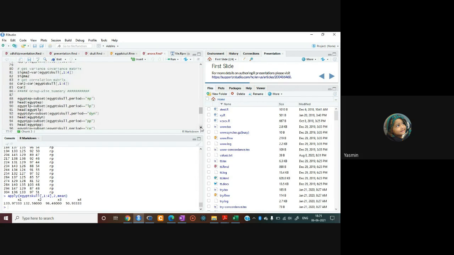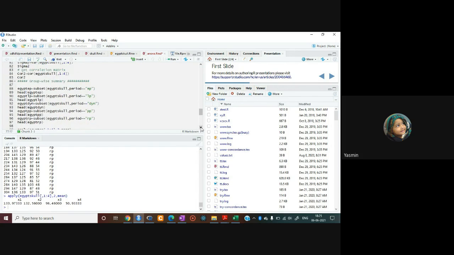अब क्या है, the next is group wise summary. Just suppose this data is given to you. The data which we have created here is already given to you. Now someone asks to get the group wise summary. Now you have to extract the early pre-dynastic period from the whole data. अगर आपको जो भी data दिया हो उसमें से आपको एक period extract करने को कहते हैं, then how will you perform that step? ठीक है, तो इसको हम कहेंगे group wise summary, because you are extracting a group from the whole data.